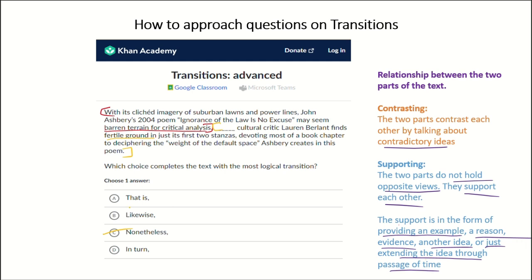So that is, it means specifically, which is just elaborating the first part of the text. So that is not providing a contrast. Likewise means similarly. So it's talking about the same idea as discussed in the first part. So that's also not contrasting. In turn would mean as a result or as a consequence. So again, this is not providing a contrast. So we eliminate option D. So this is our answer.